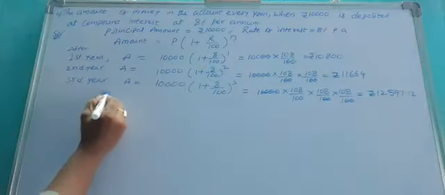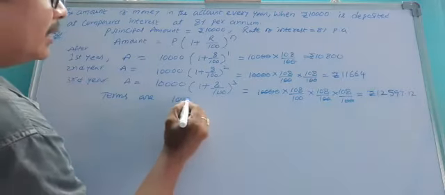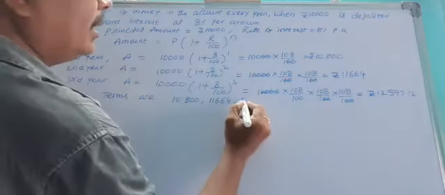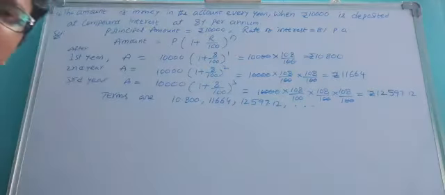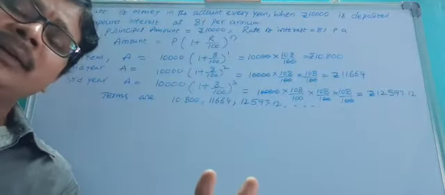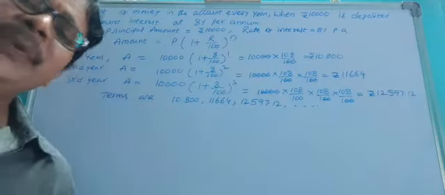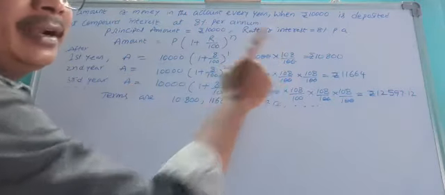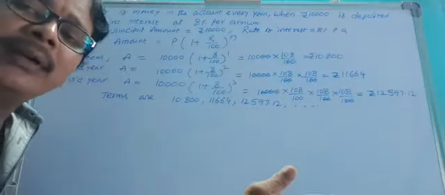Now the terms are: first 10,800, then 11,664, and next 12,597.12. Very clear, they are not in AP. Remember, in compound interest they are in GP, because 10,000 into 108 by 100 one time, 108 by 100 two times, 108 by 100 three times, next 108 by 100 four times.